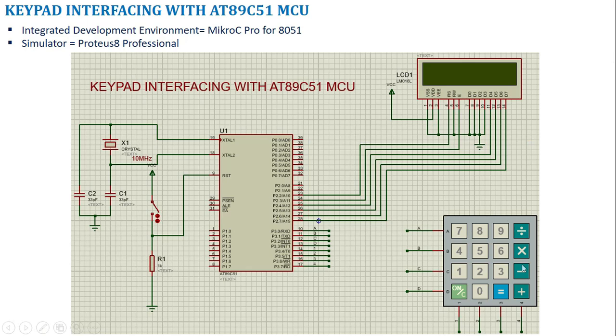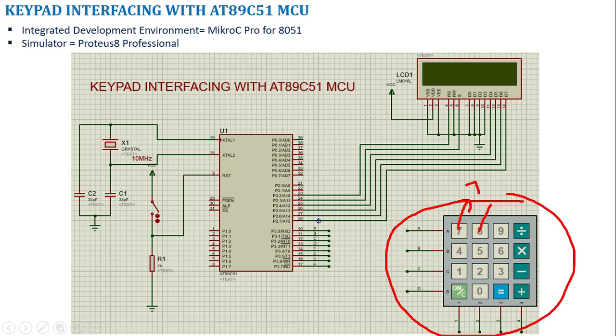This is a typical keypad which we are going to use in Proteus, where the first key is mapped with 7, the second switch with 8, and the third switch with 9. Whenever this key is pressed, we have to send the ASCII value of 7 to the LCD to be printed. Whenever the second switch is pressed, we send the ASCII value of 8 so that the LCD shows the pressed value is 8. That mapping needs to be done by the programmer.